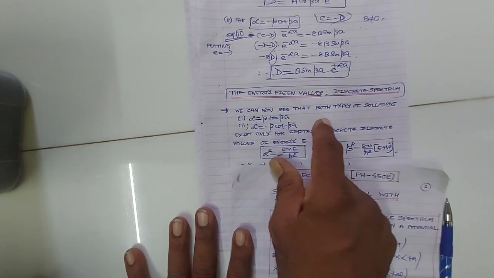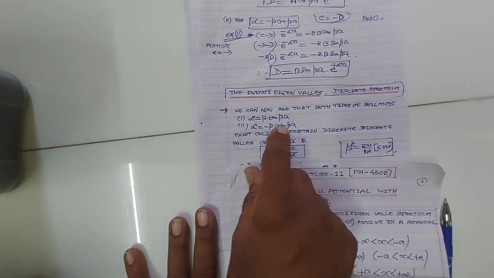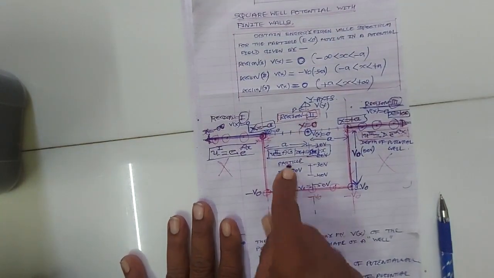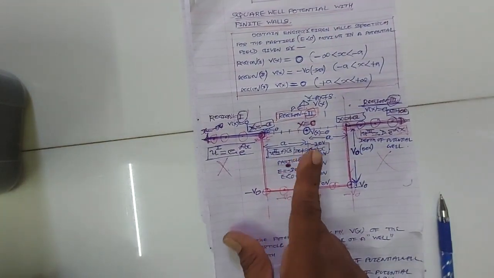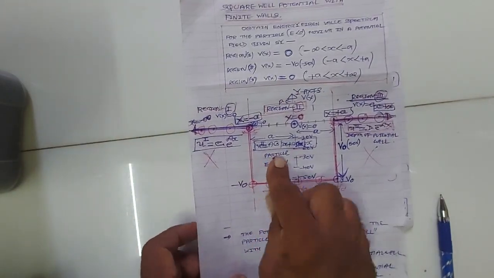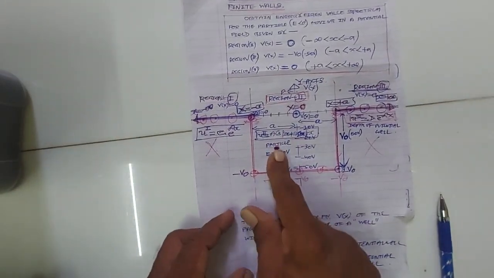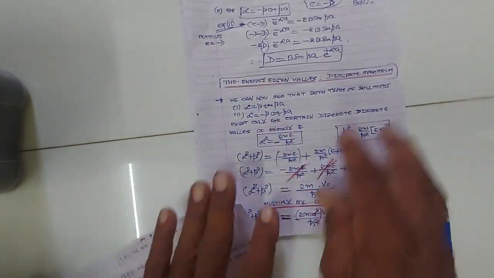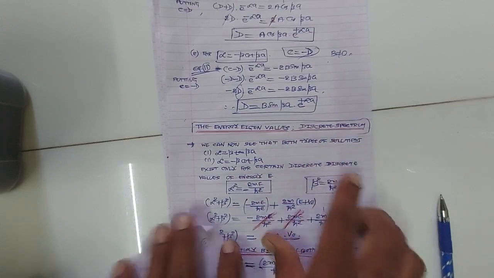First type of solution, alpha is beta tan beta a, and second type of solution, alpha is minus beta cot beta a, exist for certain discrete values of energy of the particle inside the square well, right? And these certain discrete values of energy of the particle inside the square well, for which these two solutions exist, are called energy eigenvalues of the particle, right?